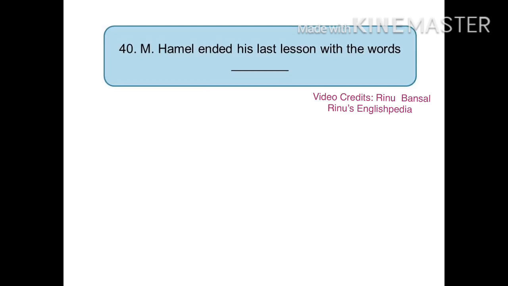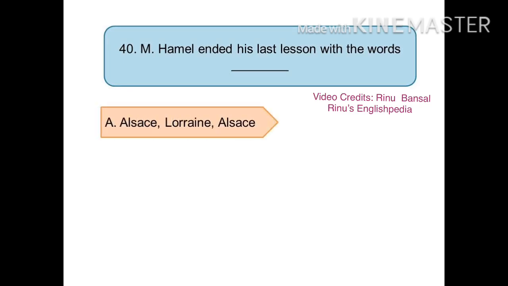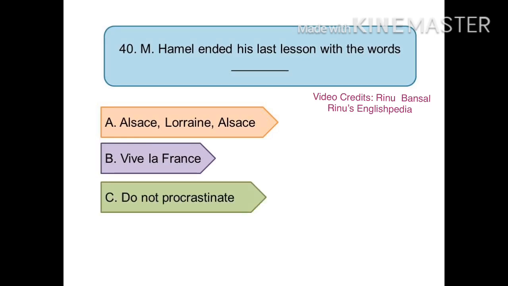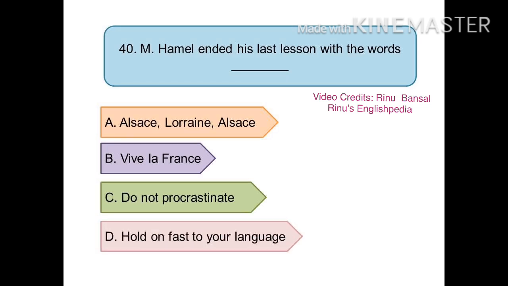The last fill in the blank is, Monsieur Hamel ended his last lesson with the words option A, Alsace, Lorraine, Alsace, option B, Vive la France, option C, do not procrastinate, or option D, hold fast to your language. And the right answer is option B, Vive la France.